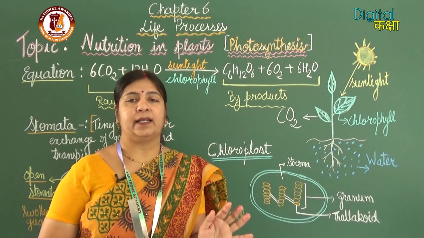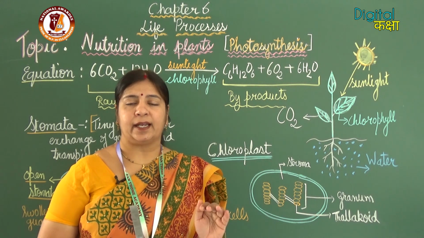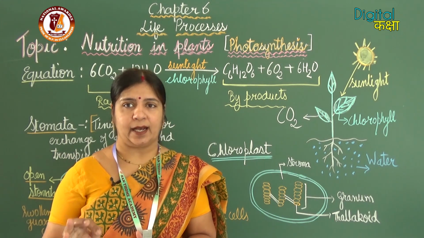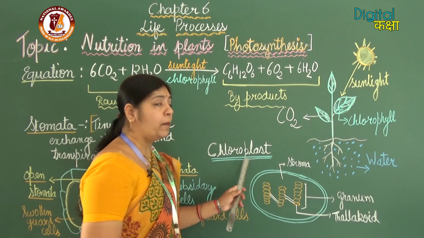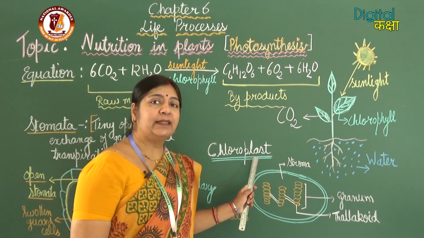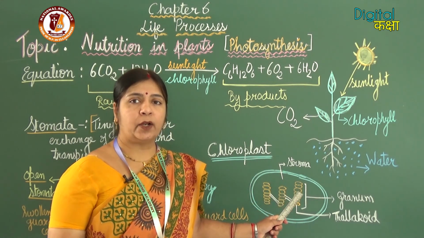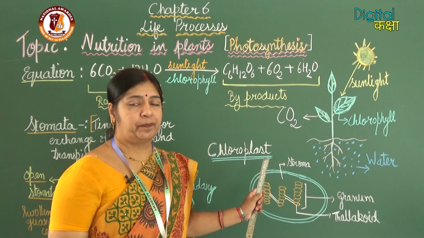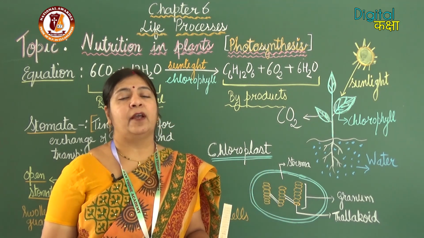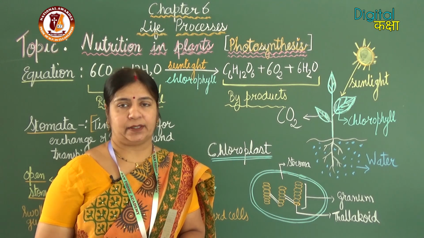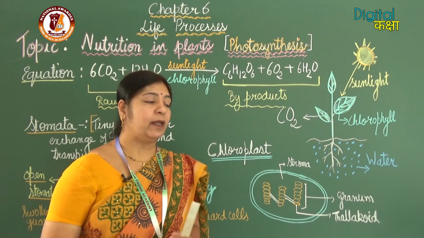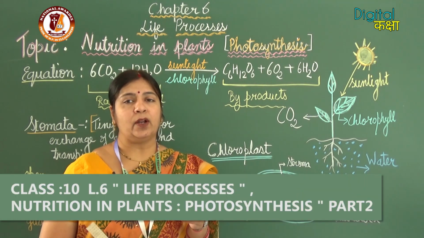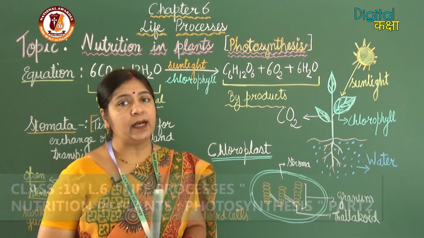Whichever part of the plant is green, the cells in those areas or regions contain chloroplast, because chloroplast contains chlorophyll. So, where is the chlorophyll present? Chlorophyll is present in the chloroplast. If a question is asked where the chlorophyll is present, don't write leaves. Chlorophyll is present in chloroplast. And where are chloroplasts present? Chloroplast is a cell organelle, so it is present inside the cell.